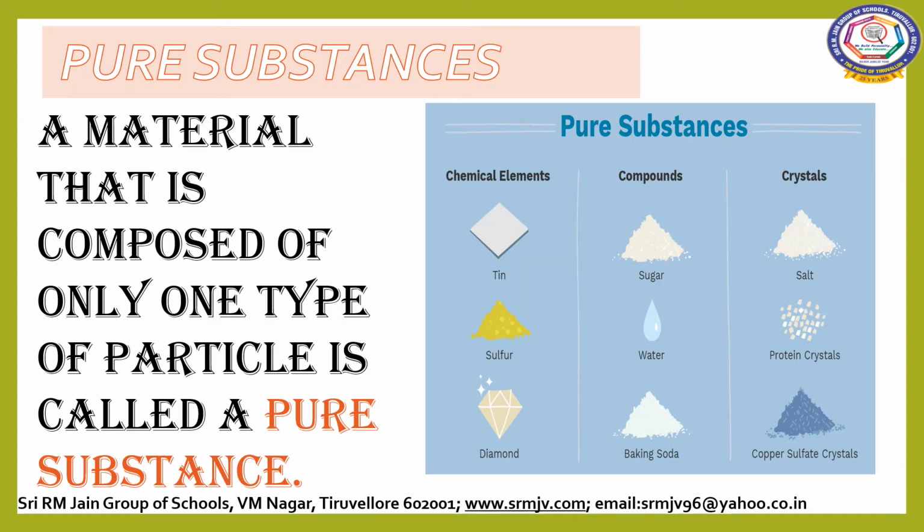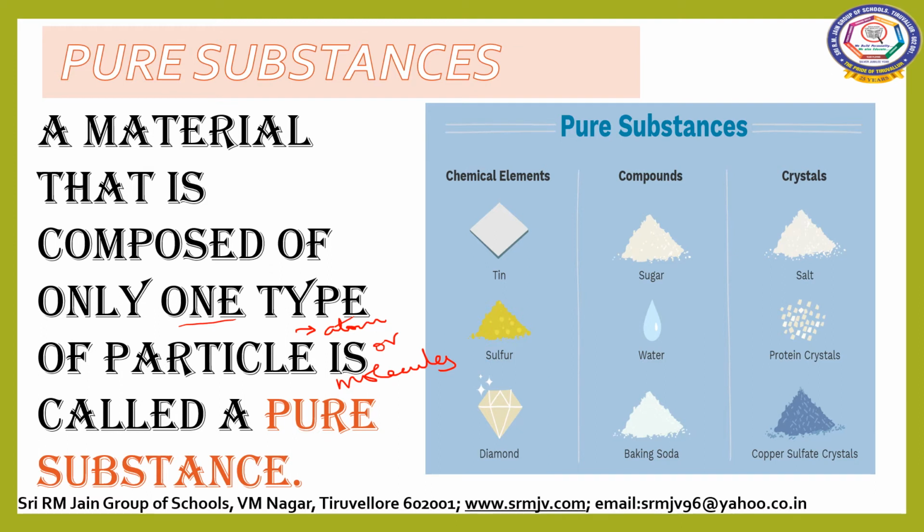All the matter around us is not pure. Based on the chemical properties, matter can be classified as pure substances and impure substances. Now we are going to discuss pure substances. Substances which are made up of only one kind of particle, that is, atoms or molecules, are called pure substances. The particle may be an atom or a molecule.